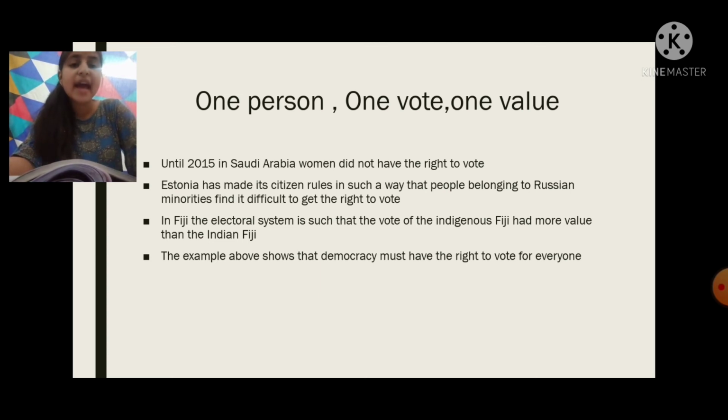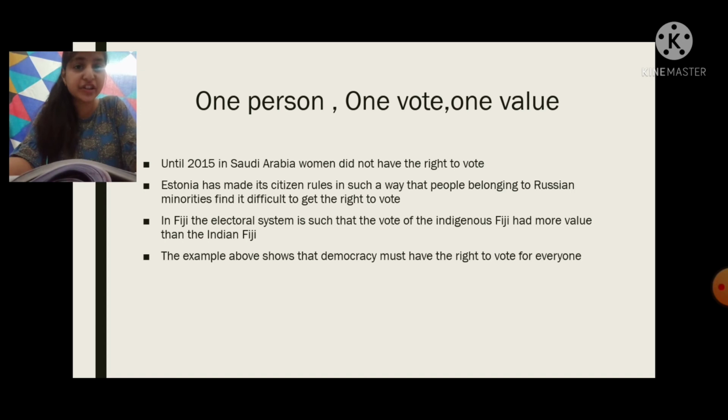Okay, Estonia has made its citizenship rules in such a way that people belonging to Russian minorities find it difficult to get the right to vote. So, like people migrate, the Russian minorities in Estonia did not have the right to vote.